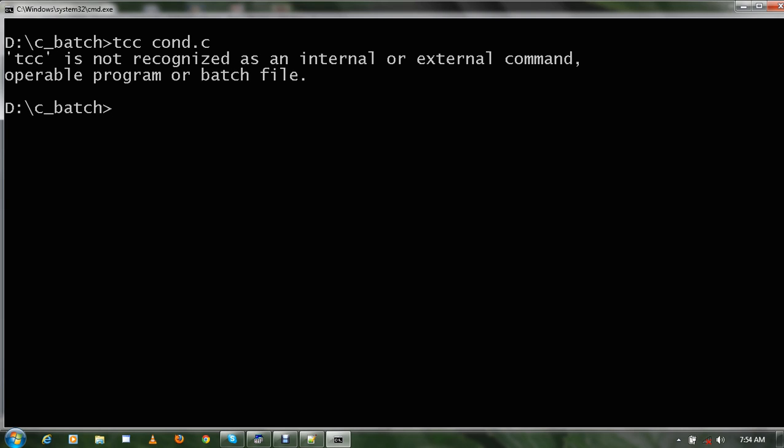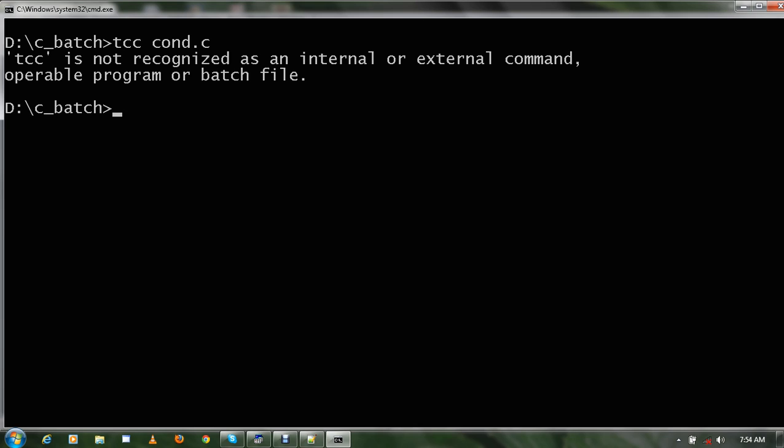Every time you try to run your C program in command prompt directly, for the first time it will show this error. What is it showing? It is showing that TCC is not recognized as an internal or external command, operable program or batch file. So why is it showing this?